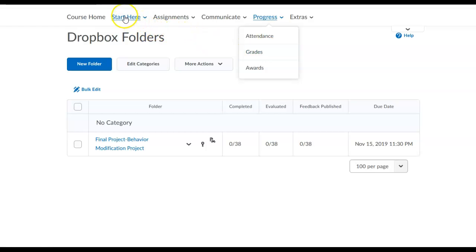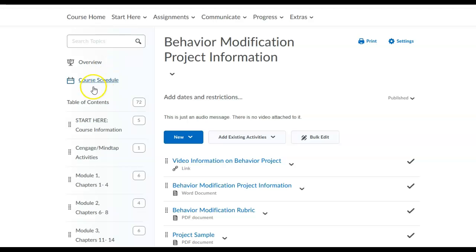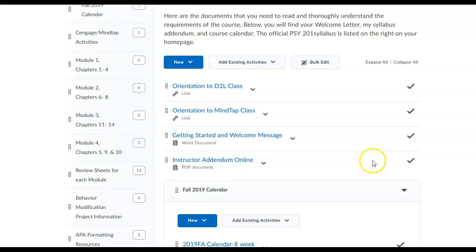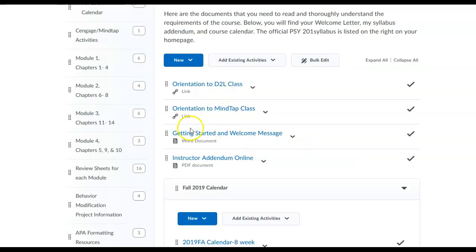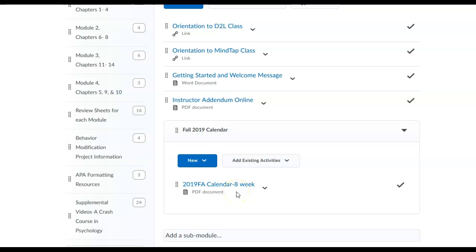So let's go back here to Start Here. Here's where the content link is. This is the calendar that I do not use. So this is the content link. Start Here, course information. You're listening to this orientation. There's another one to the MindTap class or Cengage class. There's a welcome message. This is the addendum that will tell you what you're going to do to earn your grade in this class. And this is the calendar I was talking about that you can print.